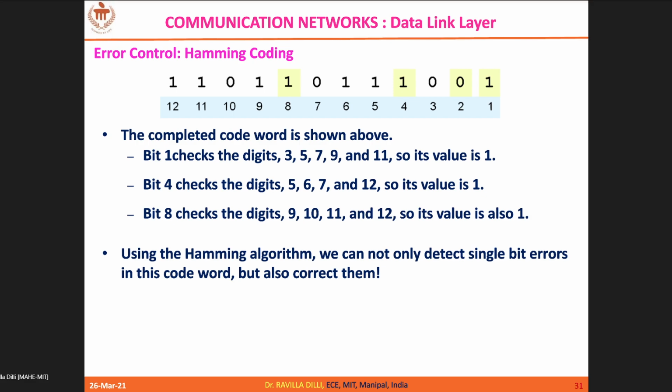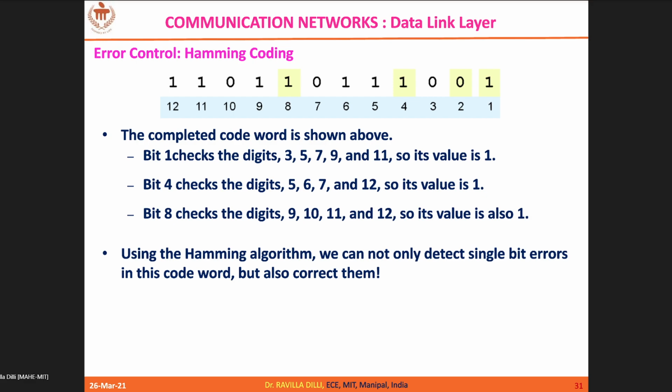Now try to prove that this Hamming code word will be able to detect the errors. One thing we have drawn is, if all R bits are zeros, then no errors. Fine. So now what happens if there exists an error? How to identify it? That is what we are trying to do now.